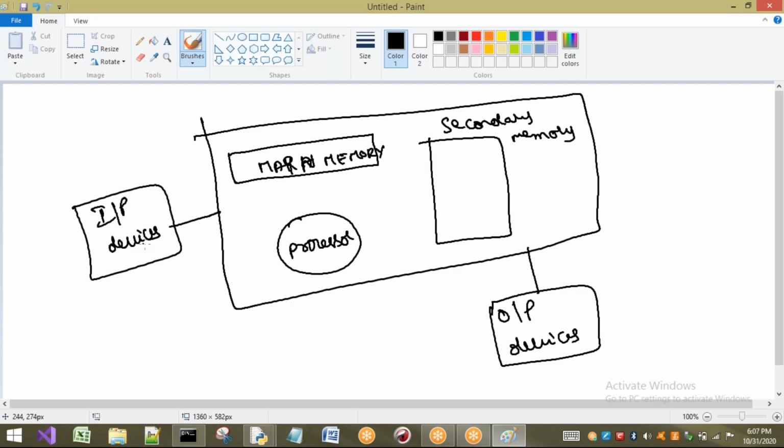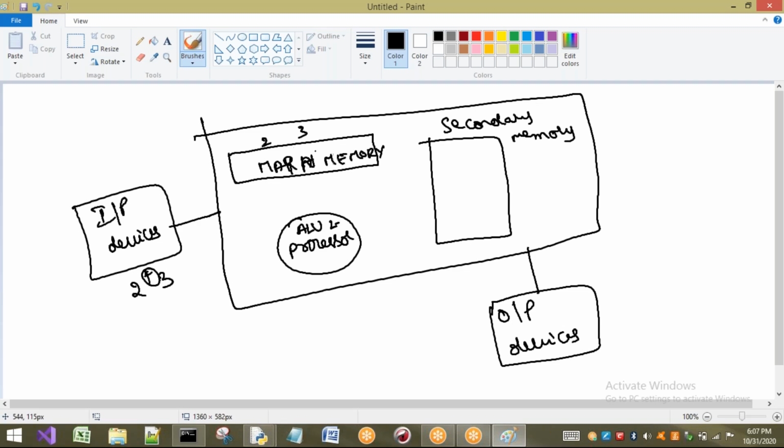Suppose I want to add two numbers. You enter 2, and you enter 3. Whenever you type 2 and 3 from the keyboard, they are stored in the main memory. After that, whenever you press plus, it understands that we want to perform the plus operation. Who is going to perform this addition operation? In the processor, we have the arithmetic and logic unit. So it is going to perform that operation.